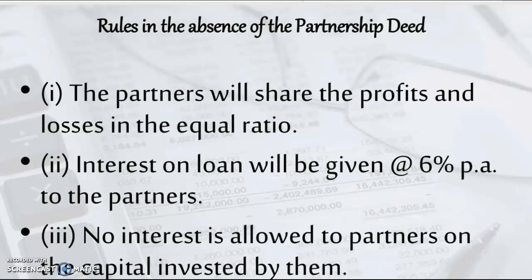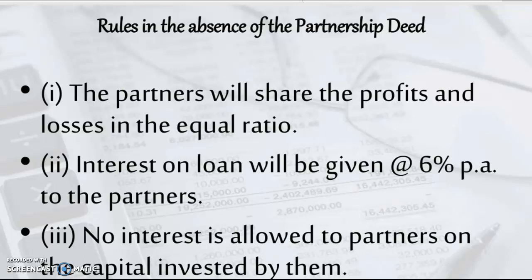First rule is that profit sharing ratio among the partners will be equal. This is the first rule. Second important rule is that no partner is entitled to any type of remuneration with reference to his work or his duties with the firm, like salary, commission, bonus, perquisites or any allowance.